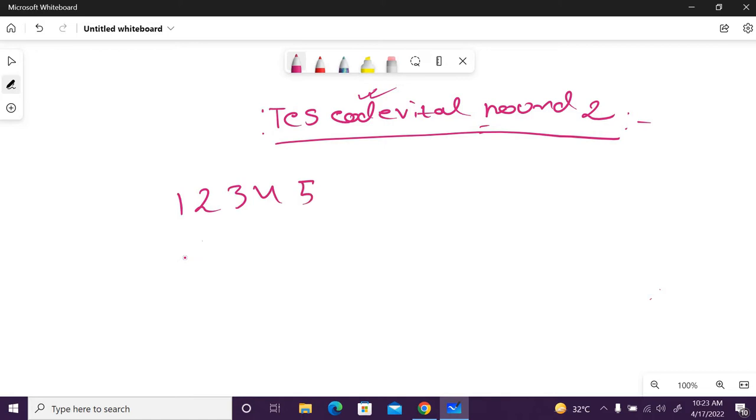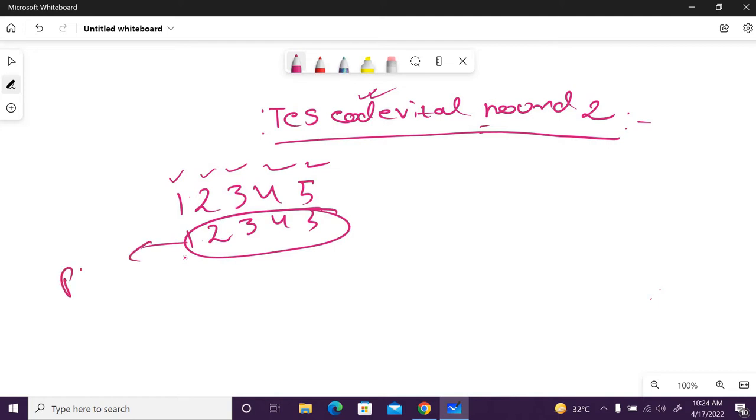This number has the digits 1, 2, 3, 4, 5. Every digit is placed in its original position: 1, 2, 3, 4, 5. This is the position, and this is actually our number. And every digit's position is like that.